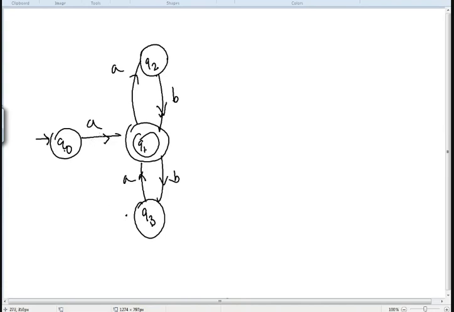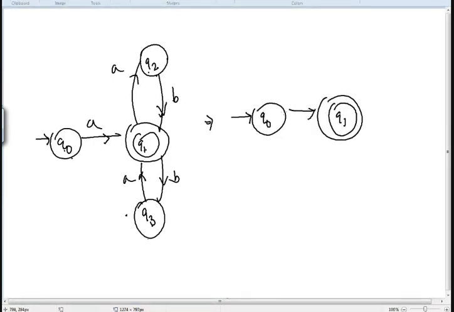As Sachin has told, we can eliminate Q2 and Q3 because we cannot eliminate the start state and the end state, right? So we can eliminate Q2 and Q3. In that case, my diagram will become something like this. It will be Q0, with the final state remaining as it is, that is Q1 state. Now I want to eliminate Q2, so it will be a self loop of AB. Now this will be a dot product. There cannot be a comma, because to reach Q1, I need to go in this way, right? That means to come from Q2 back to Q1, I have to traverse AB. It is not that either A or B.